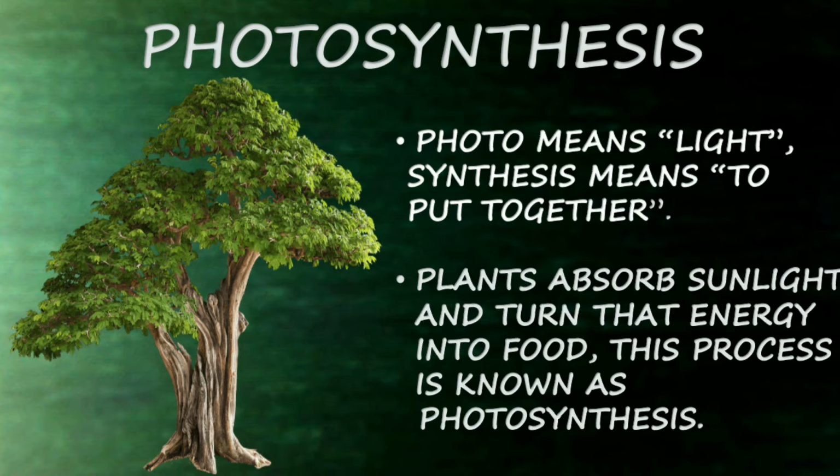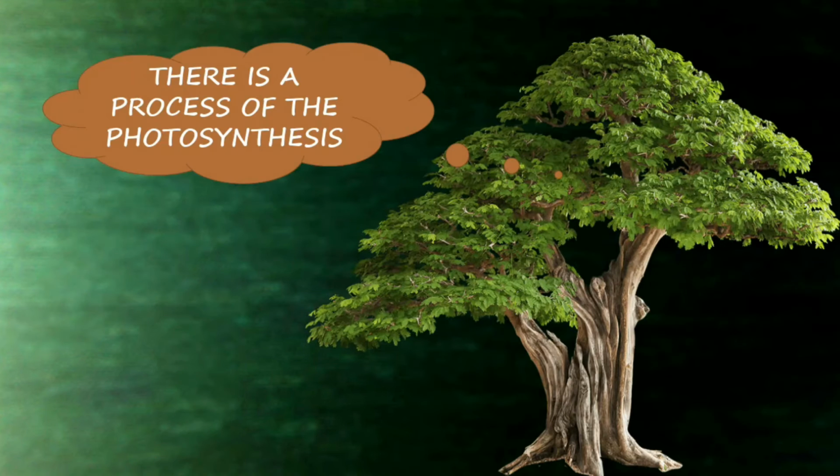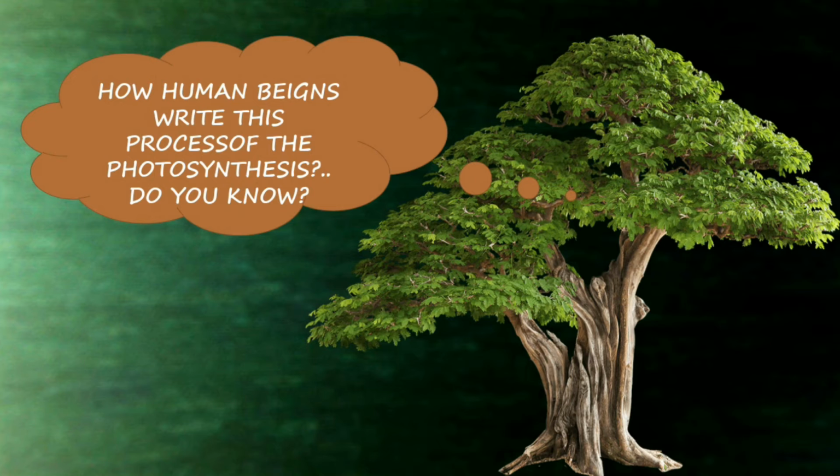So the leaves absorb the sunlight from the sun and turn the sunlight into energy. The process of changing sunlight into energy is known as photosynthesis. How do human beings write the process of photosynthesis? Do you know? Can we see now?